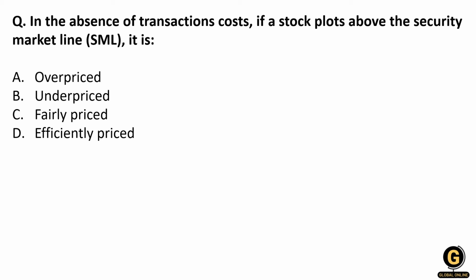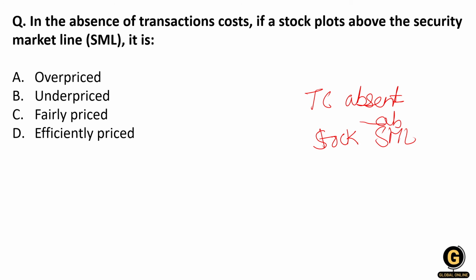In the absence of transaction cost, if a stock plots above the security market line, SML, it is overpriced, underpriced, fairly priced, or efficiently priced. So the question says transaction costs are absent and the stock plots above the security market line, meaning it is above the SML price.